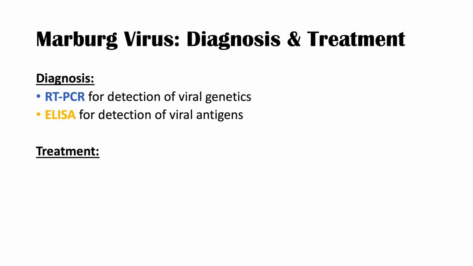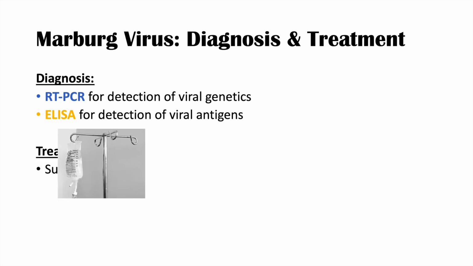The treatment of Marburg virus infections is a supportive one. This is a virus. There are no official antiviral treatments for the Marburg virus. It's a supportive treatment where we essentially treat symptoms. And a lot of times we're going to want to try to treat their bleeding risk, so blood transfusions, and give them platelets, give them whatever they need with regards to their disseminated intravascular coagulation.